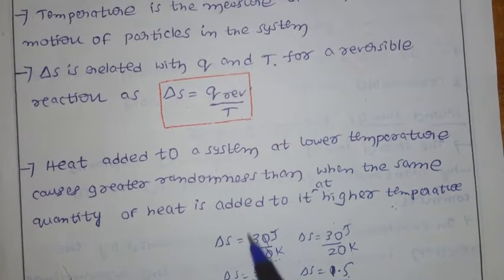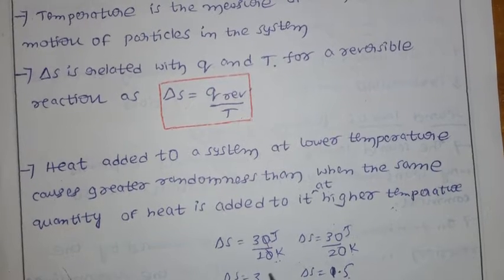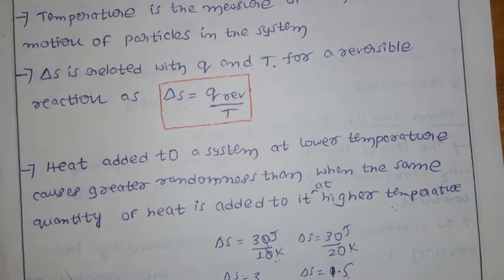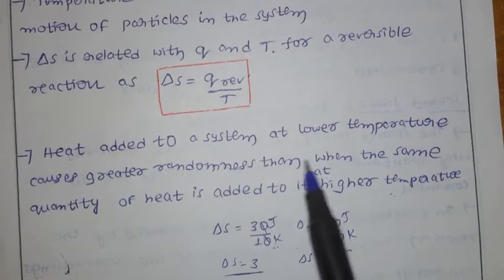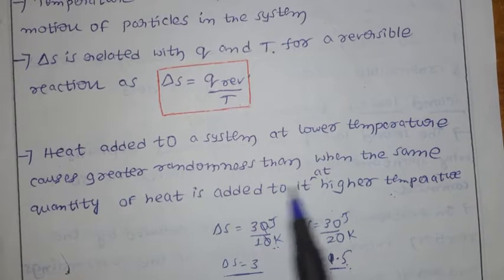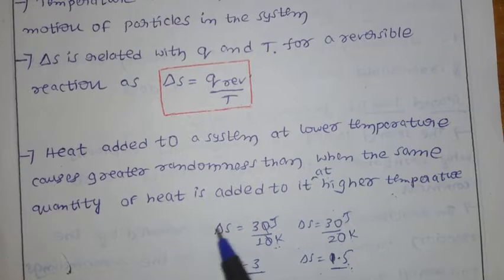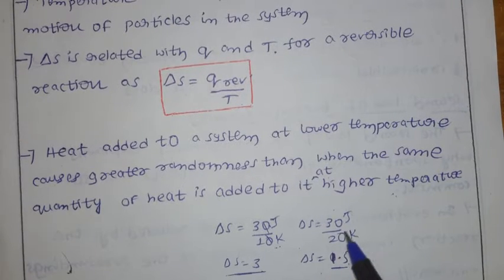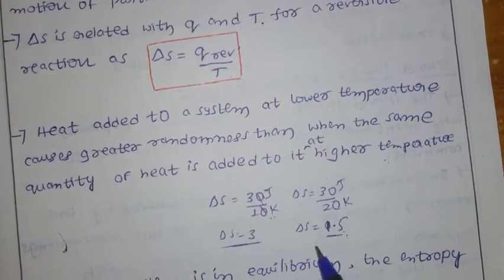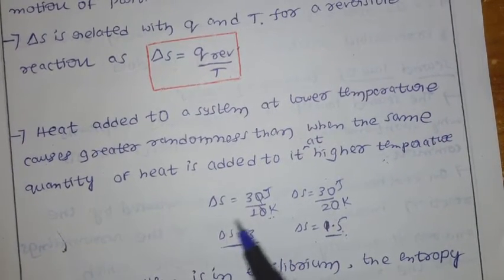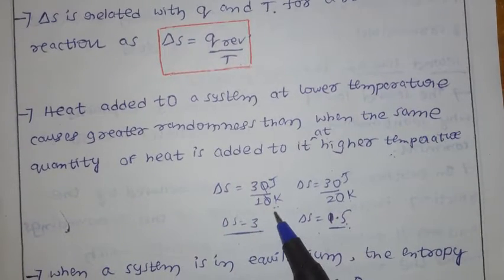So here the delta S value is more, meaning heat added at lower temperature causes greater randomness. Why? Because the delta S value here is 3, but in the other case you get 1.5. The same quantity of heat is added at a higher temperature, 20, and delta S is 1.5. More delta S value indicates more randomness, so in the first case the randomness is more.